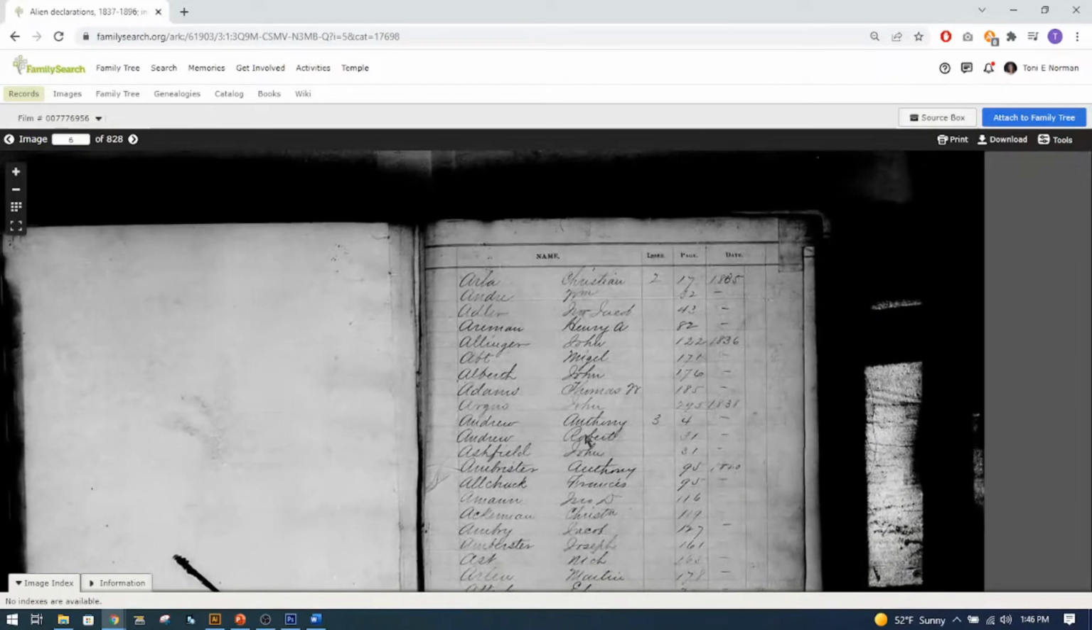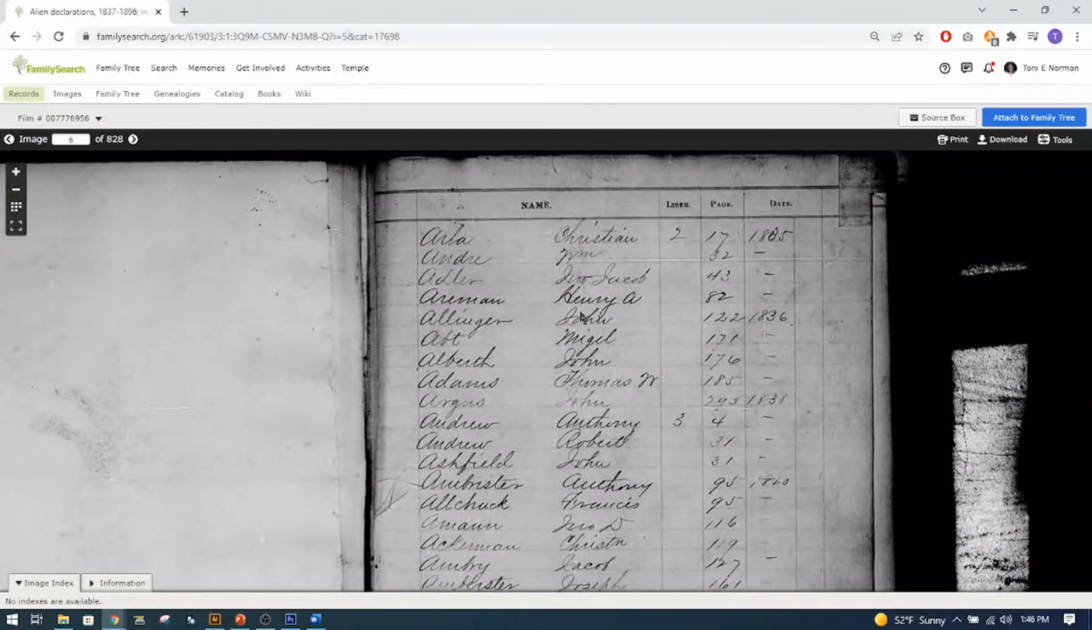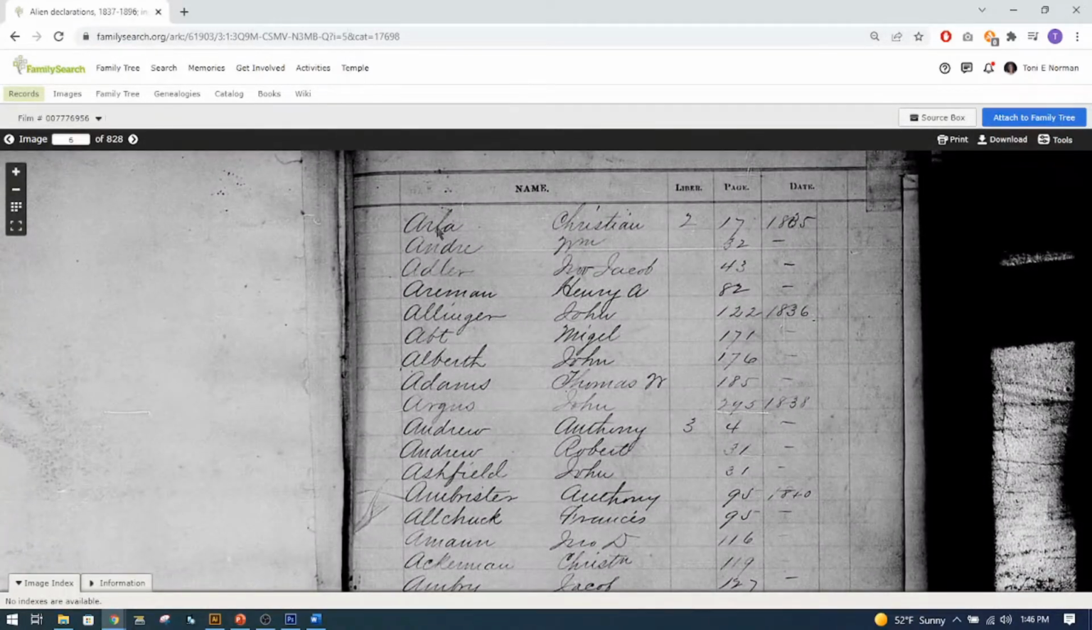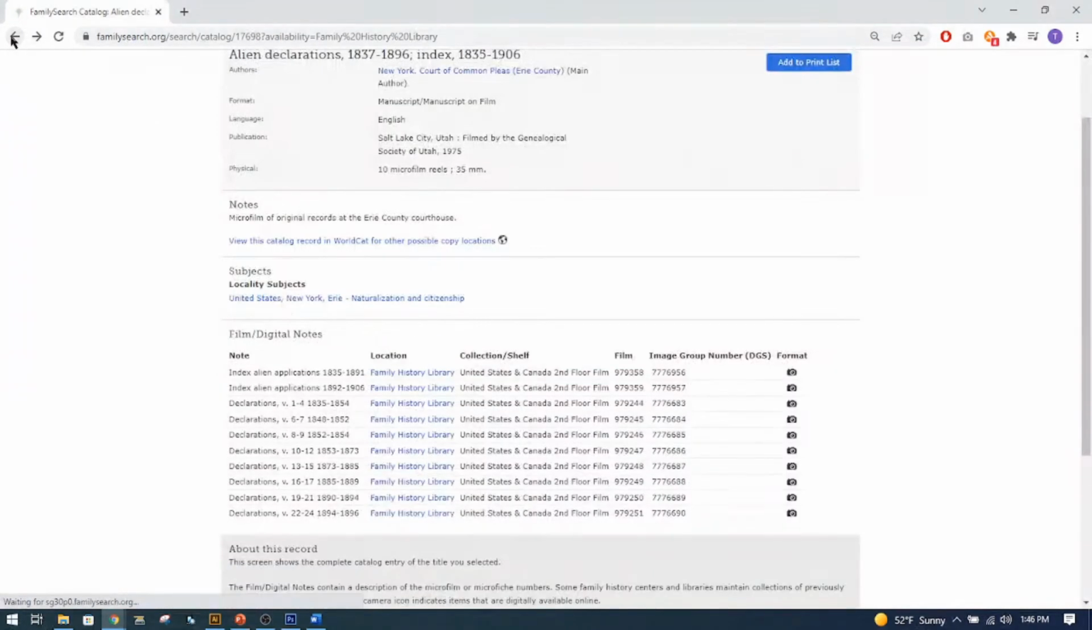So here it tells us, okay, Arla will do the first one. It's in book 2, page 17. So let's see if I can figure this out correctly. We will go back to, and we want volume 2, so we're going to go here. This says right here 1 through 4.